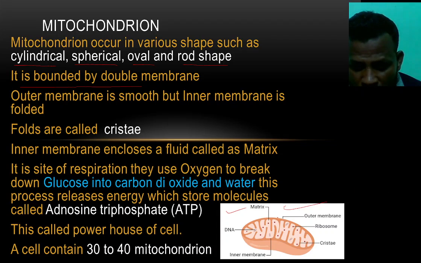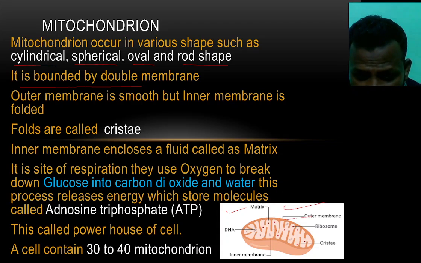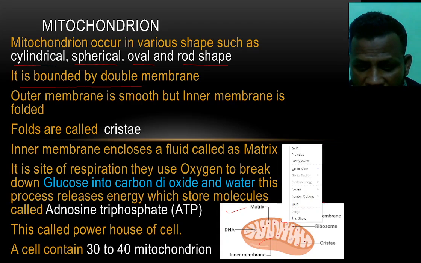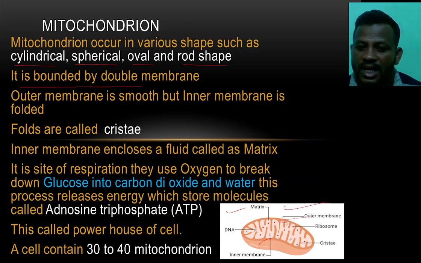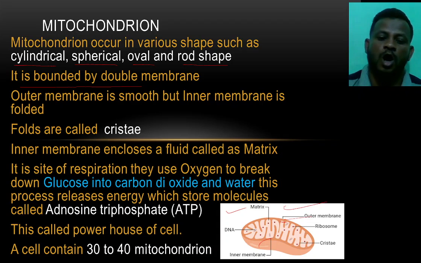Let me show you. This is the outer layer, right? And this is the inner layer. This is the inner layer and this is the outer layer.